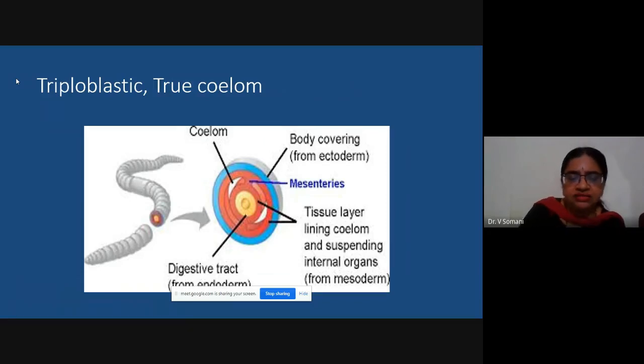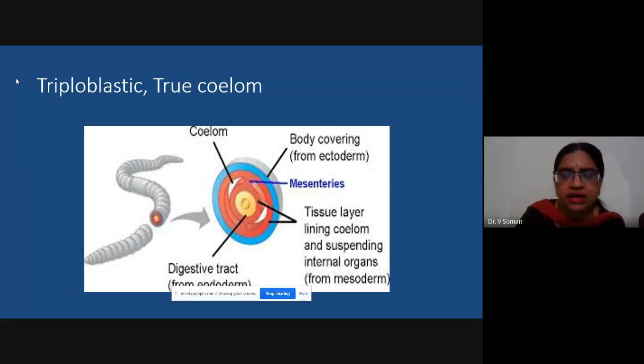Now coming to the characters, that is the presence of true coelom and triploblastic nature. You can see the section: the yellow colored central part is the digestive tract, surrounding which you can see the tissue layer lining the coelom. From the mesoderm, the internal organs are suspended. The empty white spaces are actually the coelom parts seen in this diagram.